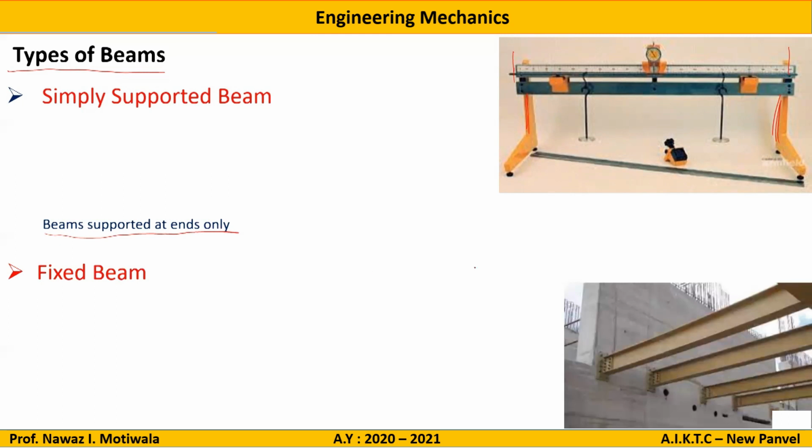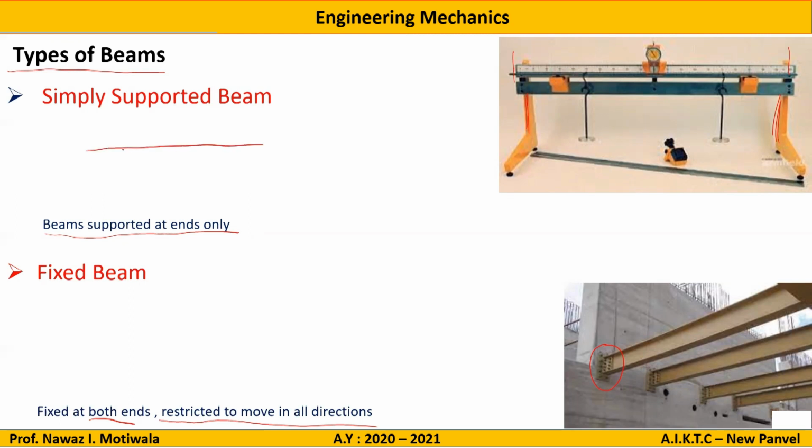Next part is a fixed beam. As you can see, it is fixed at this particular end, and it is fixed on the other end also. So fixed beams are fixed at both the ends and are restricted from moving in all directions. They cannot move in any direction because they are fixed in nature.